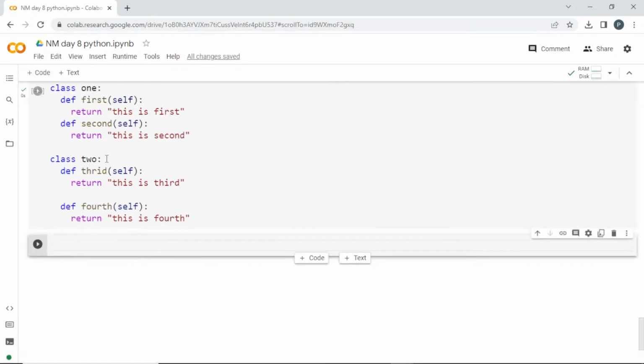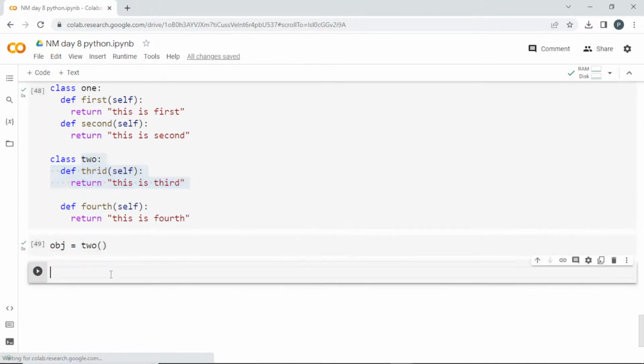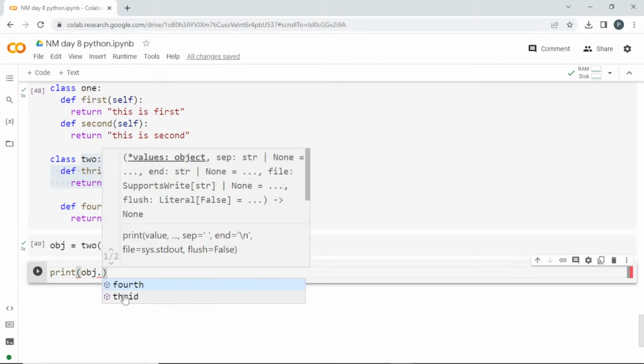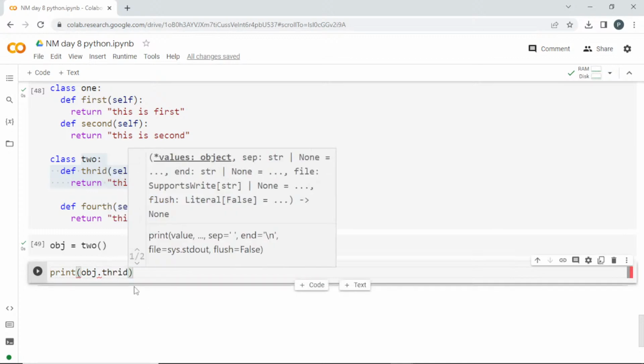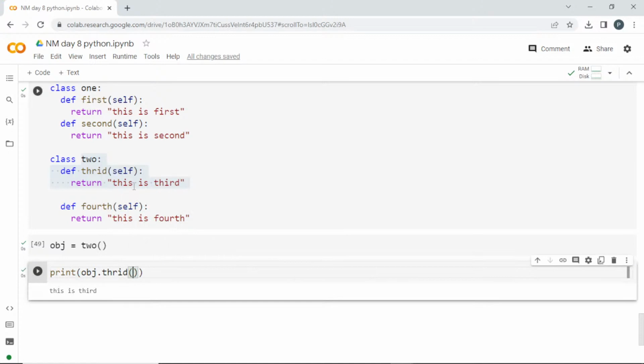So I'm creating an object for class 2 alone. See here, obj equal to 2. I'm creating an object for it. So if I want to access something inside class 2, I can do it now, right? I'll print obj dot, and see here, it is suggesting I can access fourth and third. So if I want to get third, I can pass third. It is inside this class, so I can get that.